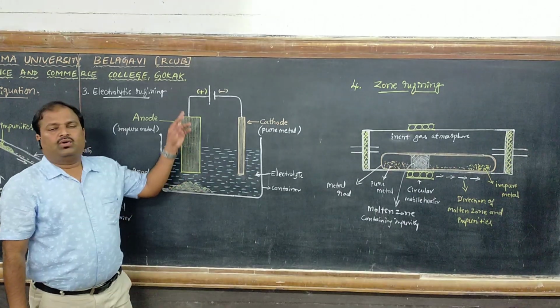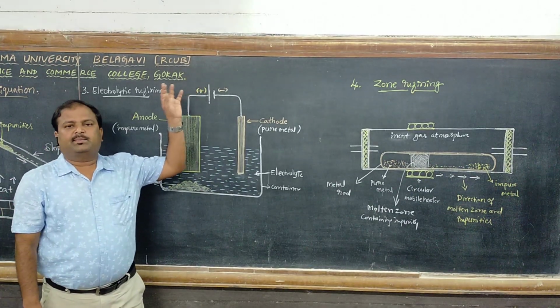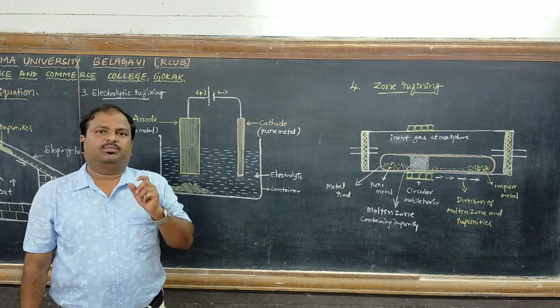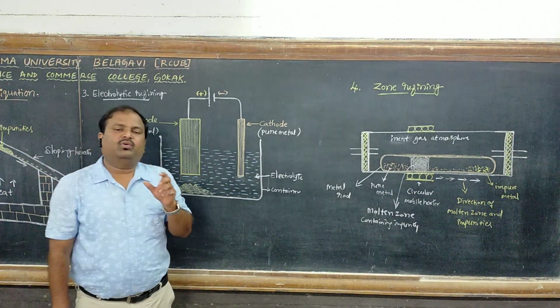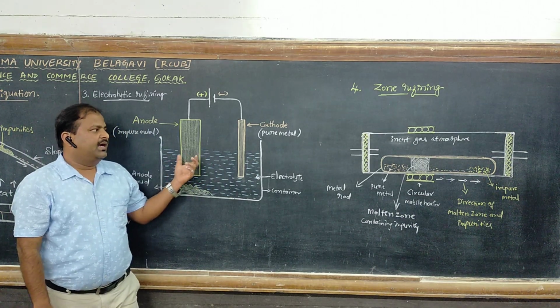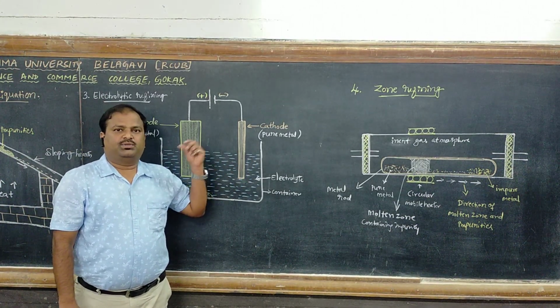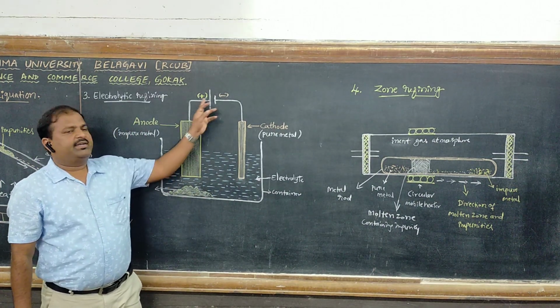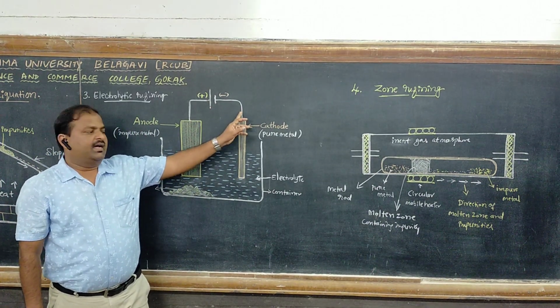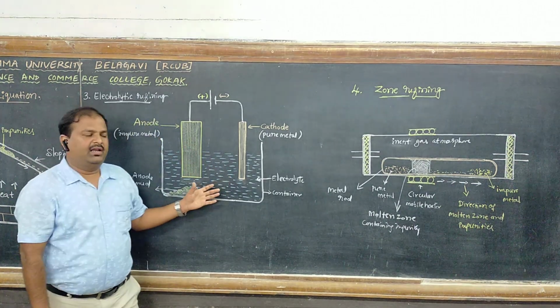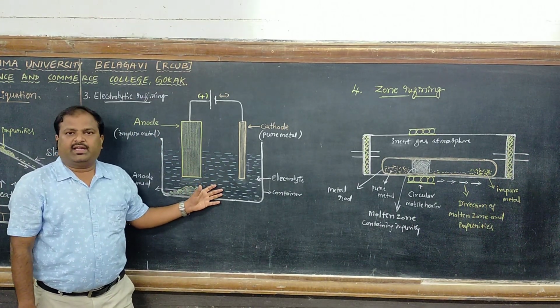Next is electrolytic refining. In this method, a thick sheet of impure metal is made the anode, and a thin sheet of pure metal is made the cathode. These are connected to the battery, and a solution of a salt of the same metal is used as the electrolyte.